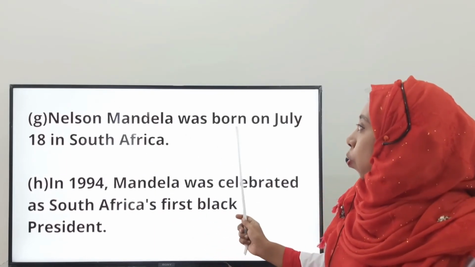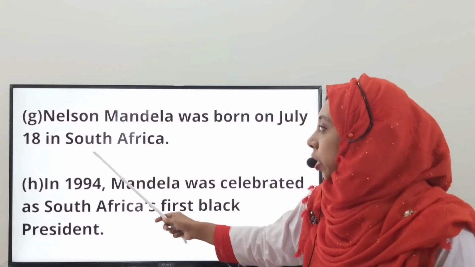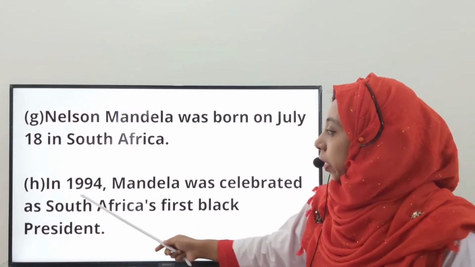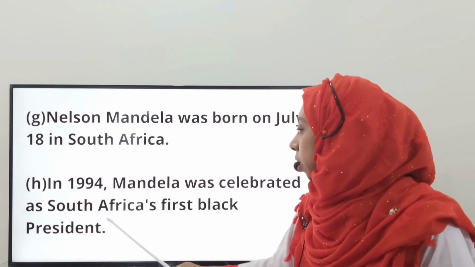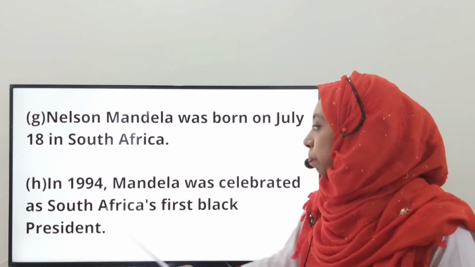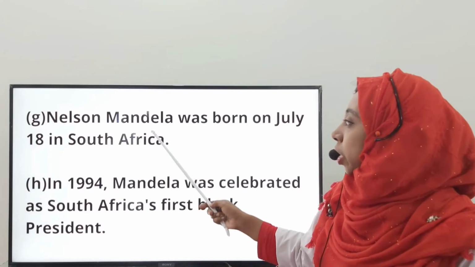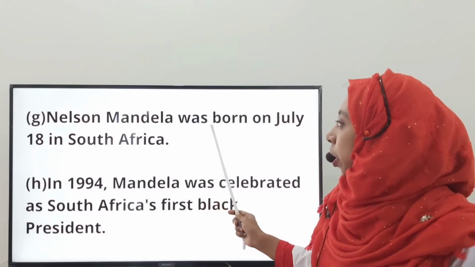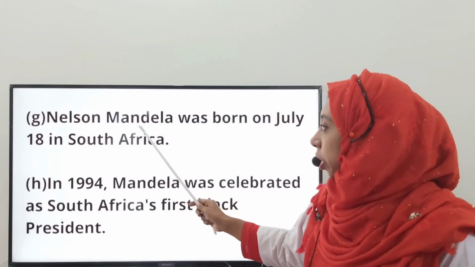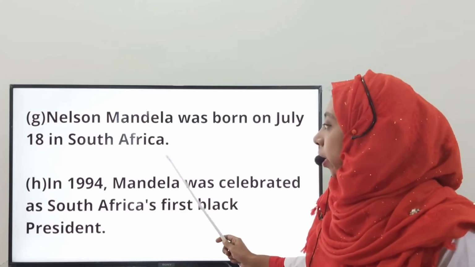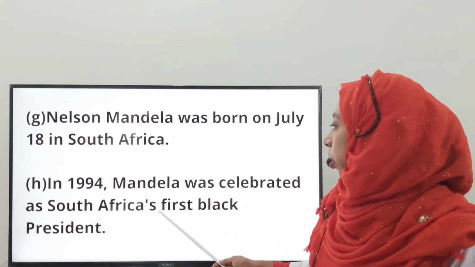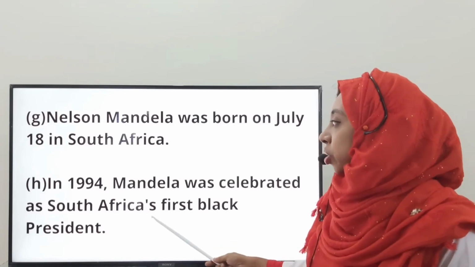Nelson Mandela was born on July 18 in South Africa. In 1994, Mandela was celebrated as South Africa's first black president. Students, here we get information in serial number G about his birth date. And after that, we get his achievement as a president.